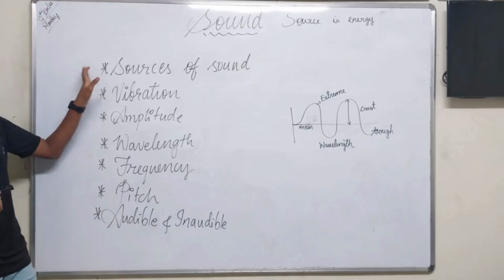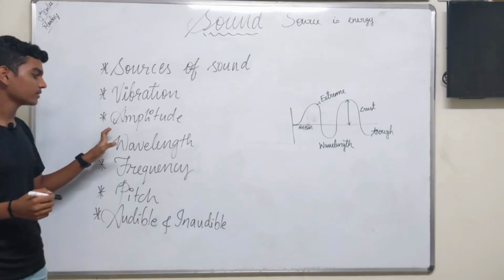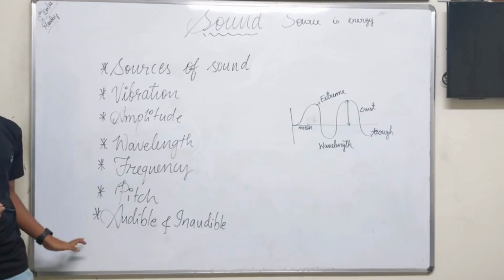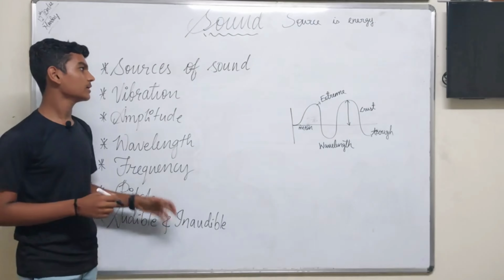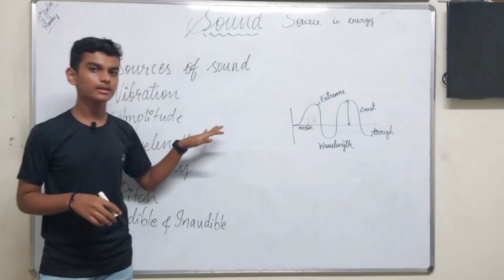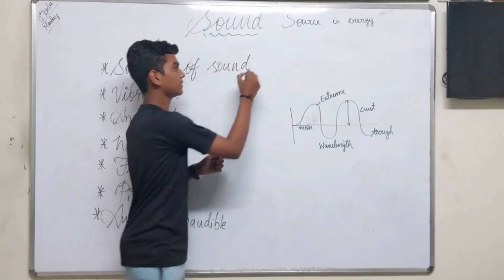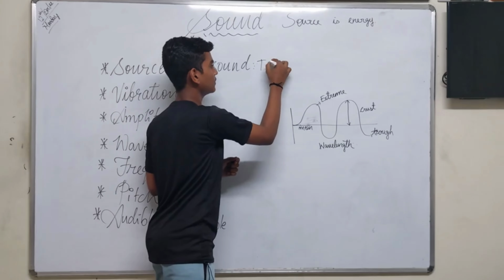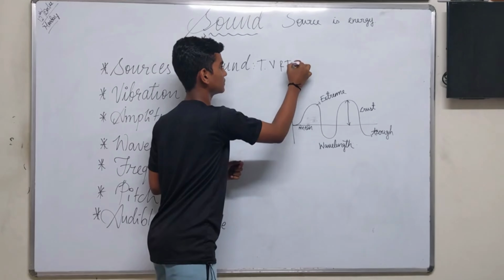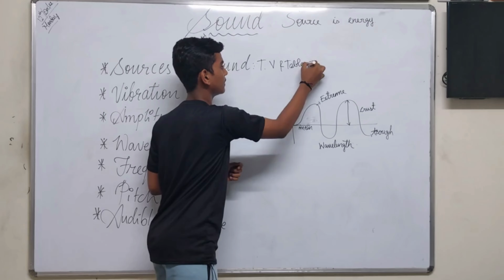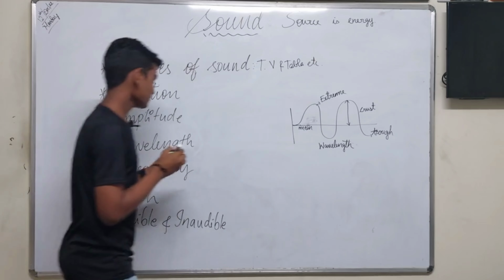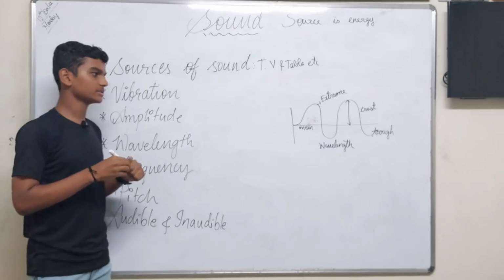We will see about sources of sound: vibration, amplitude, wavelength, frequency, pitch, audible and inaudible sound. Let's go about sources. There are many types of sources like mobile phone, TV, flute, tabla, etc.